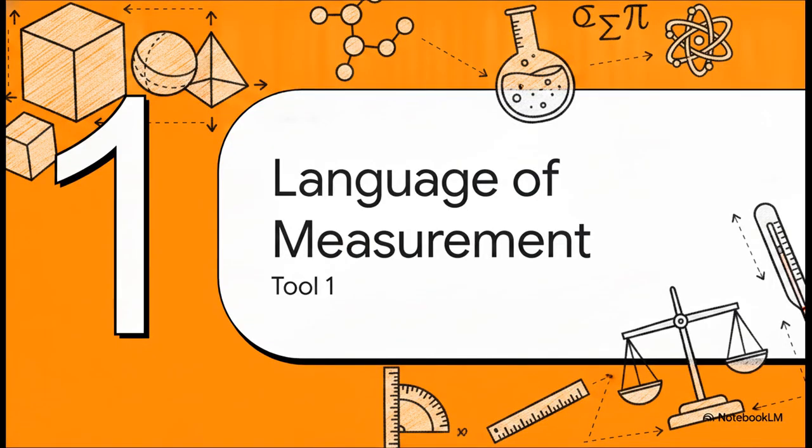Okay, so first up, to really understand matter, we absolutely have to have a universal mathematical language to measure it. Think about it. If scientists all around the globe are going to collaborate on decoding the universe, they can't be getting tripped up on conversions. They need to be speaking the exact same mathematical language.